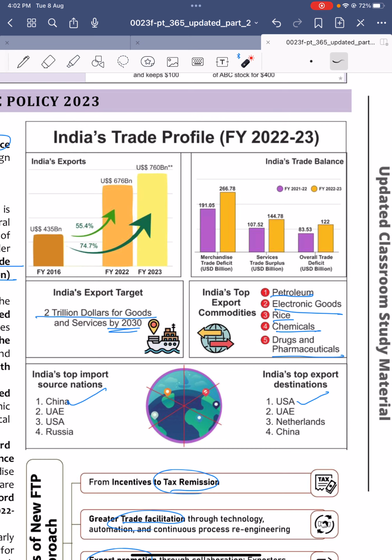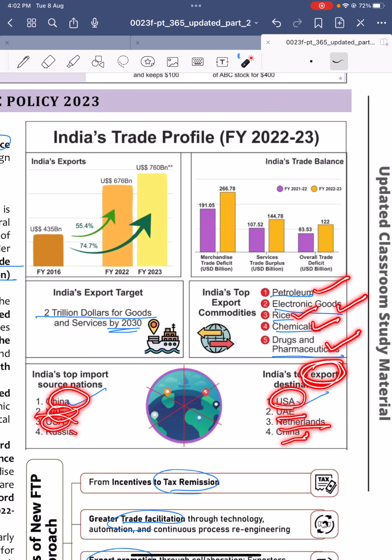And India's top export commodities, these are also important: petroleum, electronic goods, rice, chemicals, and drugs and pharmaceuticals. India's top export destinations are USA, UAE, Netherlands, and China. Top import sources are China, UAE, USA and Russia. First is China and first is USA here.